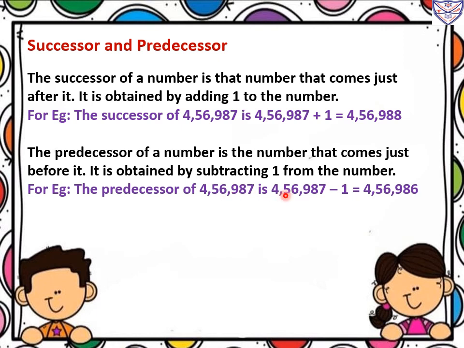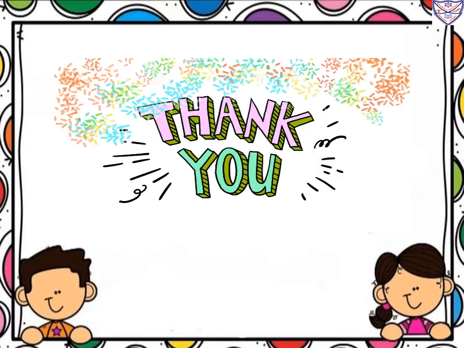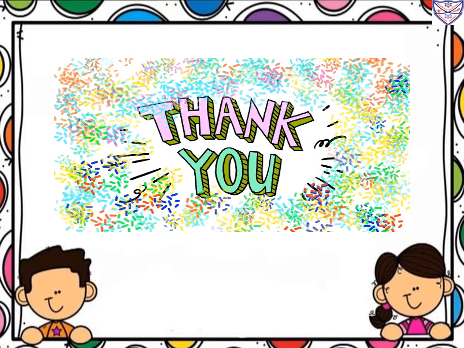So what we will do? 4,56,987 minus 1. Now 7 minus 1 we will get 6. So what is the predecessor number? 4,56,986. Okay children, I hope you understood all the topics.